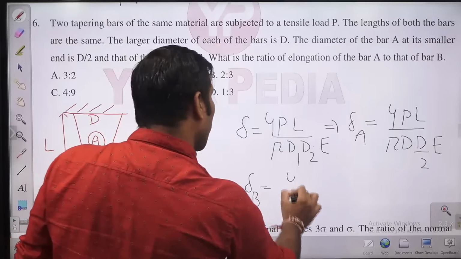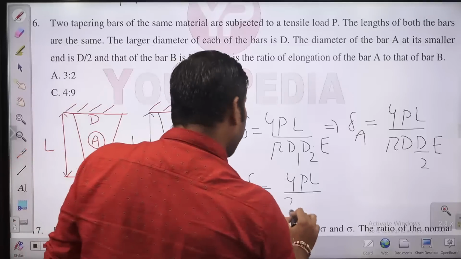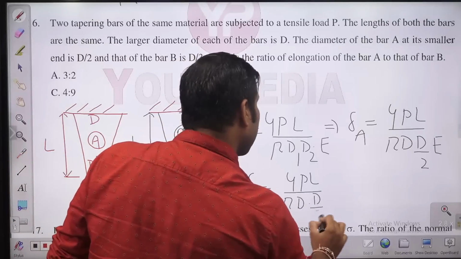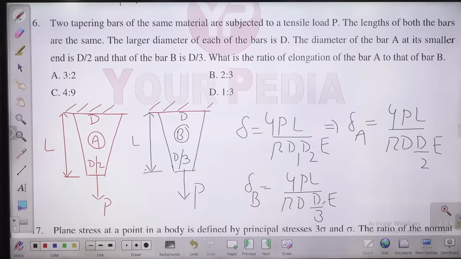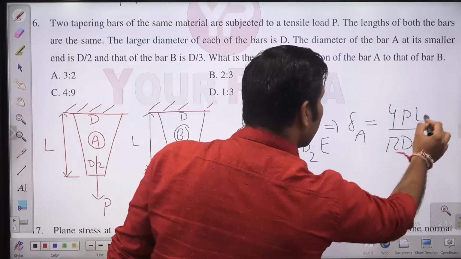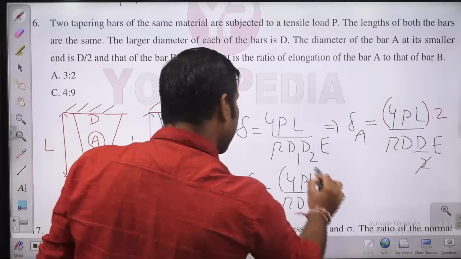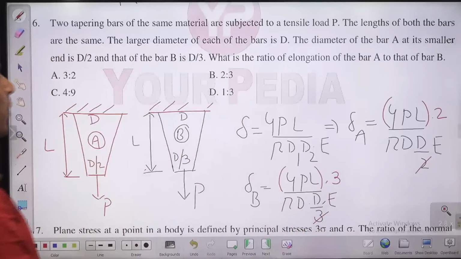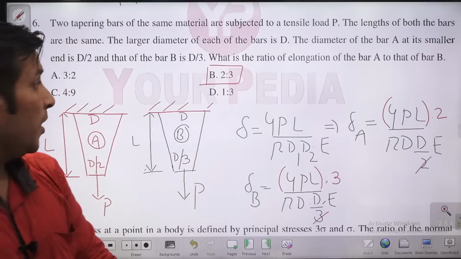What is delta B, guys? Delta B is 4PL by pi D into D by 3 into E. Both are subjected to the same length. Yes or no? So all things are same. Only here you will have this 2 and here this 3. So now the ratio of deflection A by deflection B will be 2:3. You cannot write it as 3:2, guys. That will be wrong. So please check.